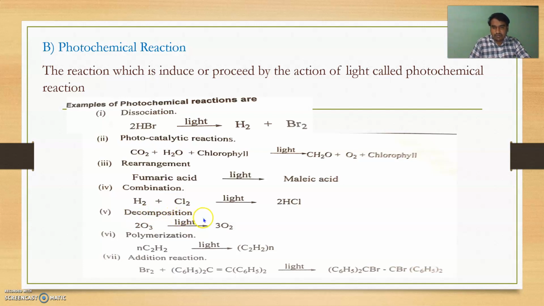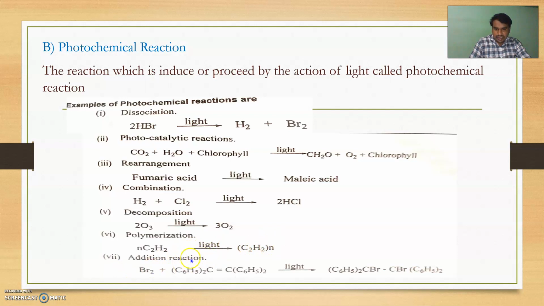Decomposition means breaking of bonds. Here 2 O3 in the presence of light is converted into 3 moles of oxygen. 2 moles of ozone are converted into 3 moles of oxygen. Another is polymerization, formation of a polymer. Here n number of C2H4 ethylene molecules are converted into polyethylene.